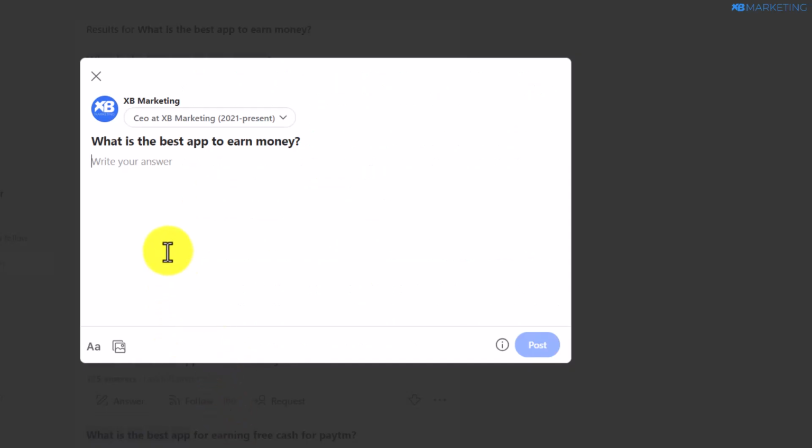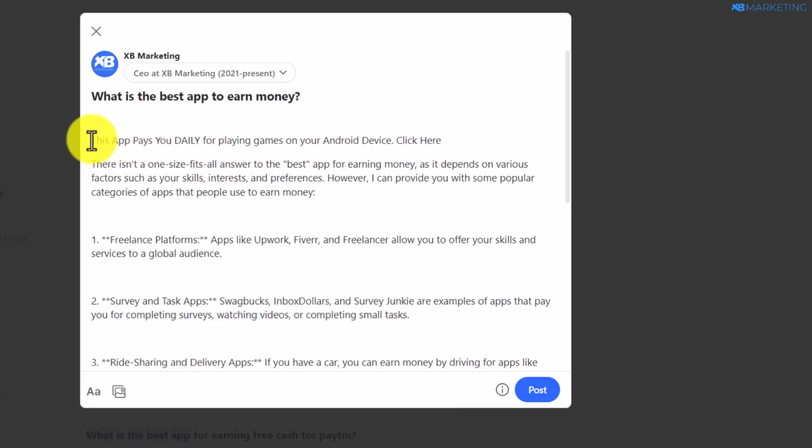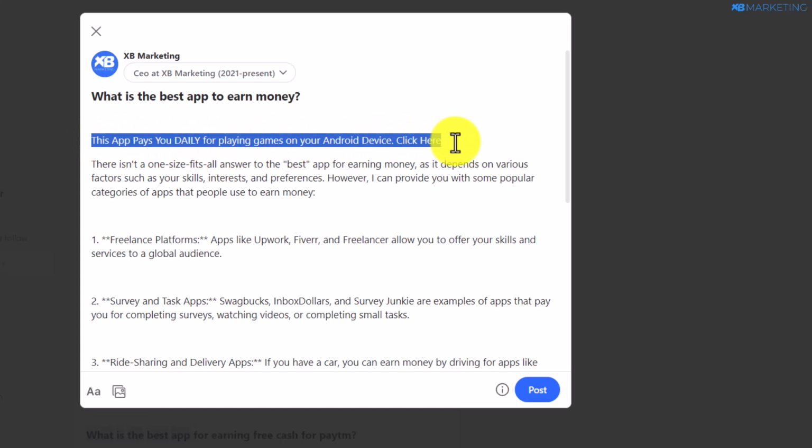So once you copy that answer, all you need to do is to paste it in Quora. And from here, you want to scroll to the top of this page. So you want to type in something very simple like this. This app pays you daily for playing games on your Android device. Keep in mind, this offer wants installs from Android devices only.